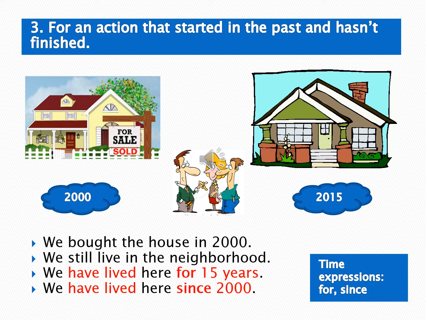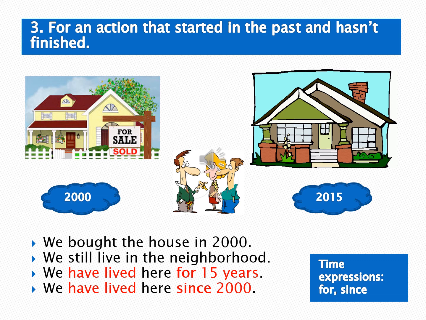The third function is to talking about an action that started in the past and hasn't finished. It means in bahasa menceritakan suatu kejadian yang terjadi di masa lampau dan belum selesai. You see this picture, there is a picture of a house in 2000 on the left picture and a picture of a house in 2015 on the right picture.